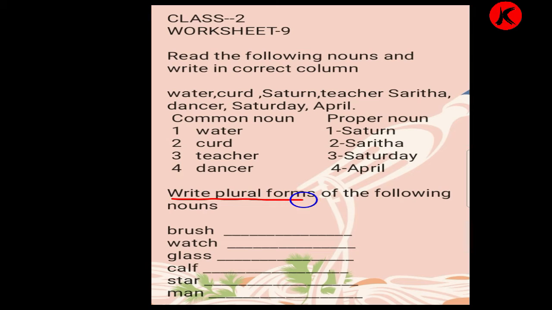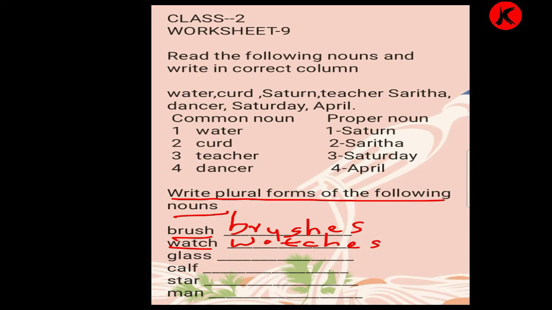Write plural forms of the following nouns. Okay, children. So this is what? First one, brush. B-R-U-S-H, brush. So what will you write over here? B-R-U-S-H-E-S, brushes. Then watch. W-A-T-C-H-E-S, watches.